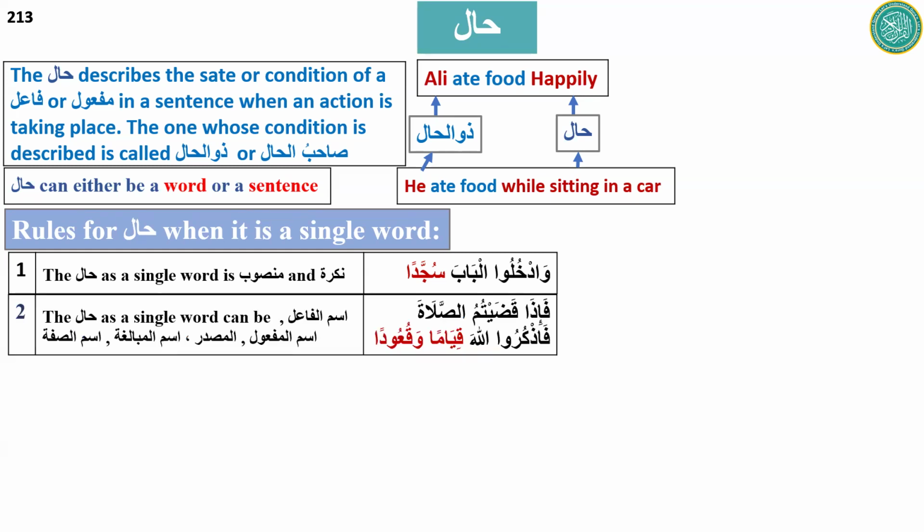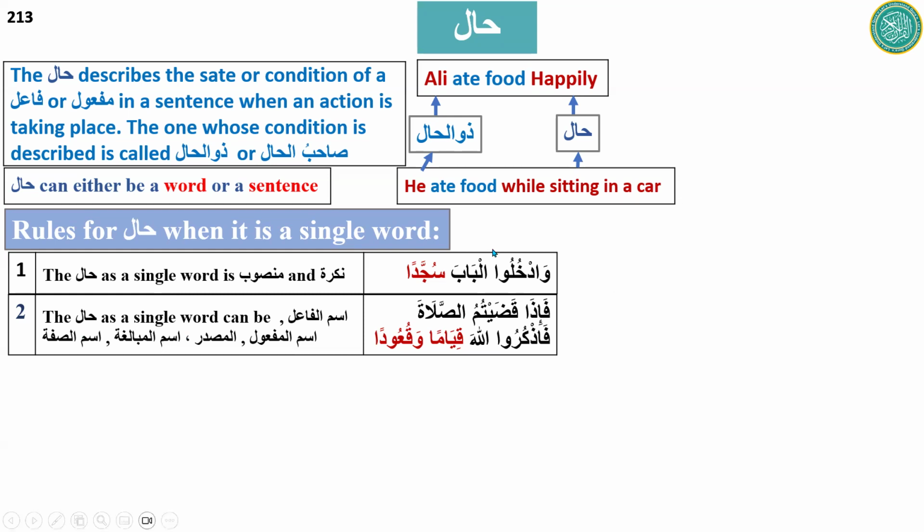The other rule for hal is that when it is a single word, it can be ismul fa'il, ismul maf'ul, masdar, ismul mubalagha, or ismul sifa. So hal can be any one of these: ismul fa'il, ismul maf'ul, masdar, ismul mubalagha, and ismul sifa.